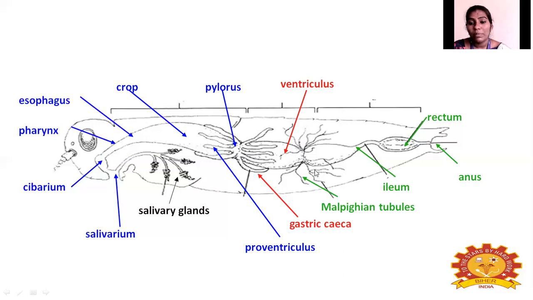Again, these tubes or lines are called the Malpighian tubules, and then in the hindgut the first part is called the ileum, which is also a tube canal part, and next one, this sac-like structure, is the rectum, and it is the anus. So these are all the structures or parts of a digestive system. Here, one by one we will see what each part is, how it is present, and what is the role of these parts in the digestive system.